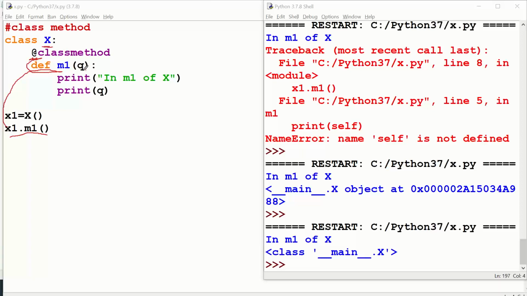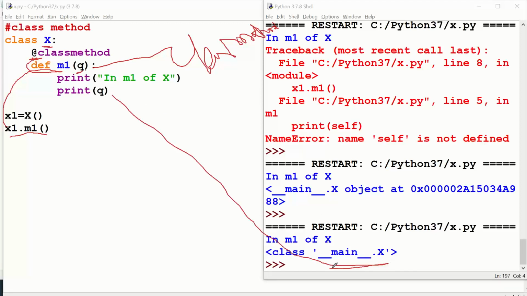Your interpreter is deciding, because of the decorator before this line, that m1 is treated as a class method, and the first parameter is not going to be the object's indirect address, rather the first parameter is going to be your class name. Understood?